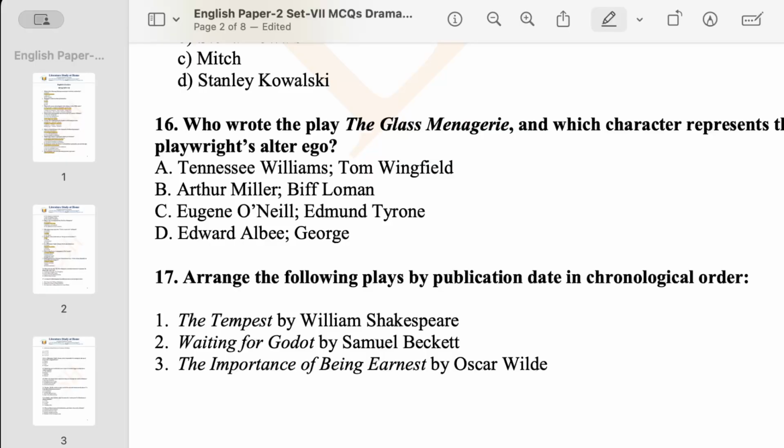It would be tough if the question only asked which character represents the playwright's alter ego. That means Tennessee Williams' alter ego. So here it is Tom Wingfield, and your option A is the correct answer.